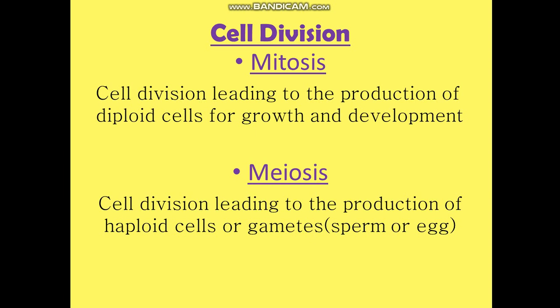Why is this so? Because sperm and egg need to fuse at the time of fertilization, and when they fuse, 23 chromosomes from each of them will combine again to form 46 chromosomes. Clear? So growth, replacement and repair take place because of mitosis, and reproduction takes place because of meiosis. Moving forward, we will be starting with mitosis.